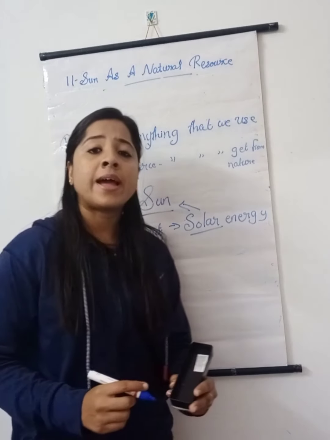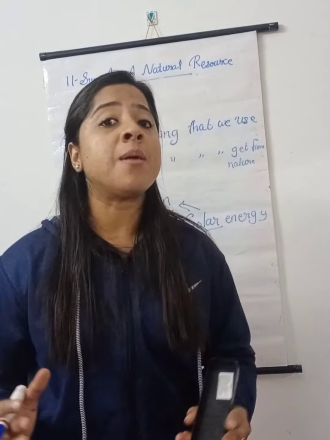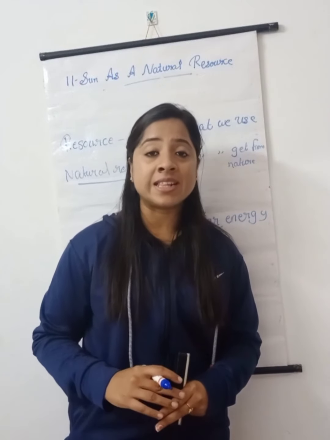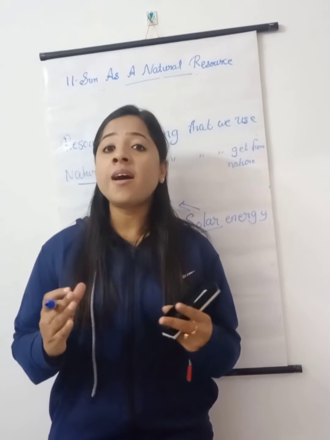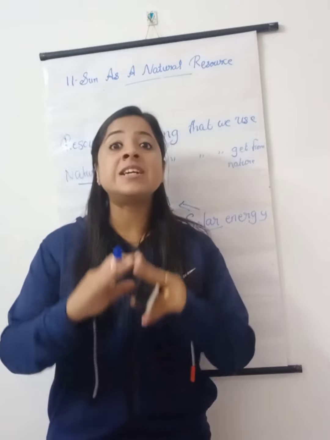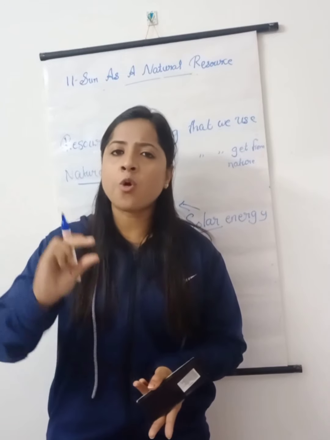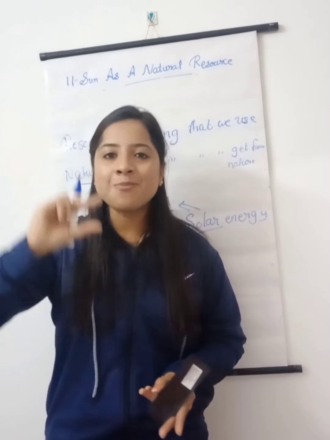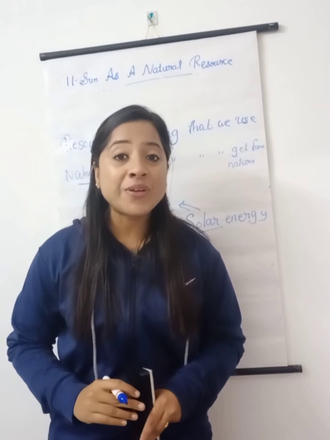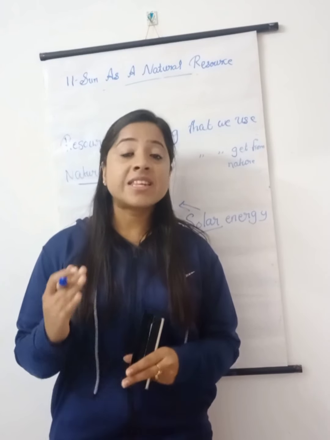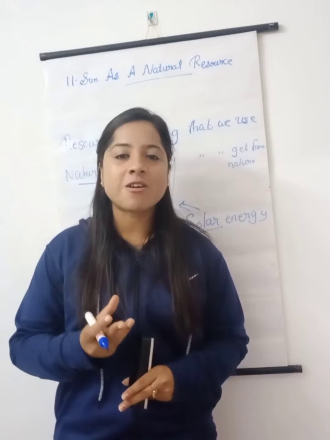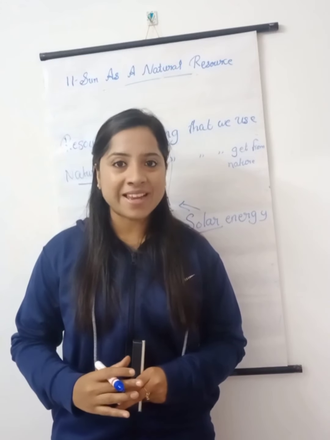And you know that the sun is one among the many stars in the sky. But we are able to see the sun as the bigger one and all other stars as the smaller ones. Now, do you know the reason? The sun is very nearest or closer to our planet.